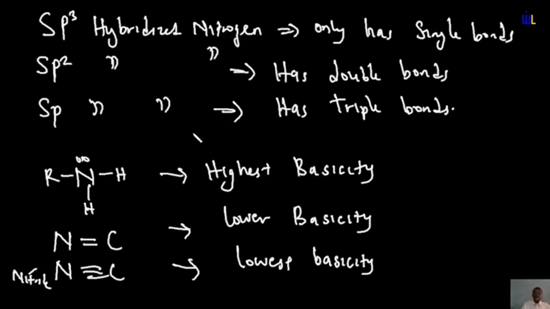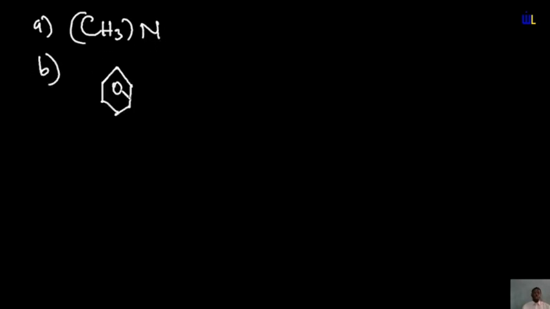So that's that about the basicity of nitrogen. So if I'm to put out a question and I say arrange these compounds in the order of their basicity, that is increasing basicity, from the lowest to the highest basicity, we would see that. So the compounds include A. Let's say we have something like trimethyl amine, CH3 attached to N. We have B, aniline, for instance. And then we have C, nitroaniline.